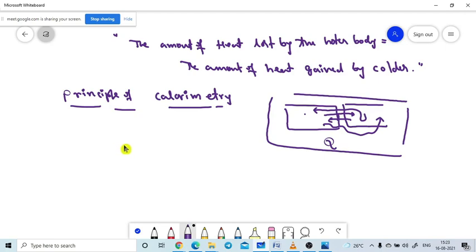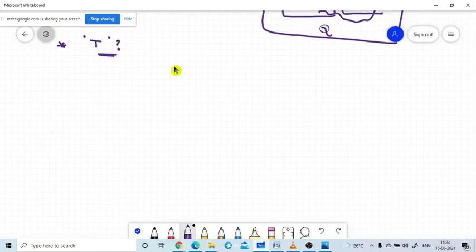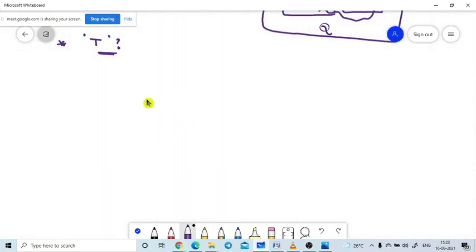They may ask the question: what is the equilibrium temperature attained by the two bodies? They may ask, what is the formula for the equilibrium temperature attained by the two bodies? Now this is a very simple equation, you can easily understand. I hope there is no need for that much concentration here.